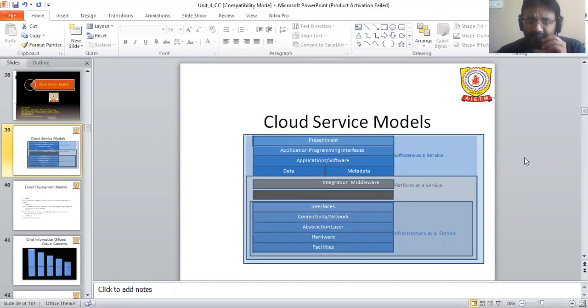This is very important from the security point of view. It is very important that the cloud service model follows the CIA model, which is confidentiality, integrity, and availability.